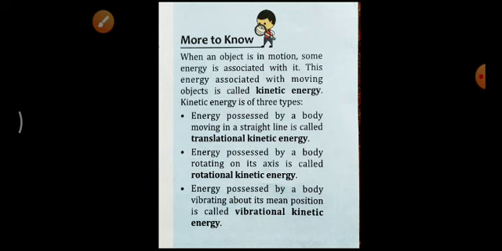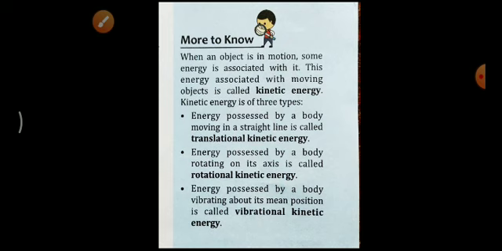The second one: energy possessed by a body rotating on its axis is called rotational kinetic energy. Rotational motion means motion around a fixed axis. When an object is rotating, the energy possessed by that particular object is called rotational kinetic energy. Simple one only.